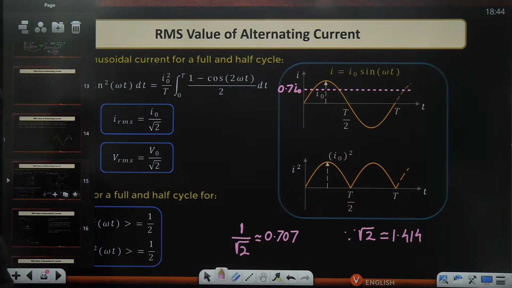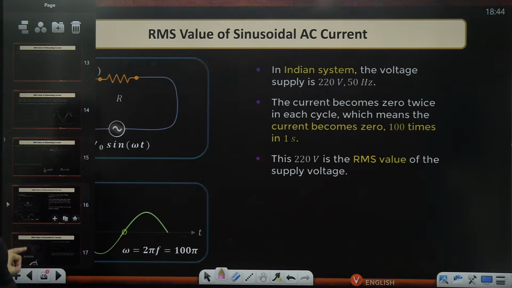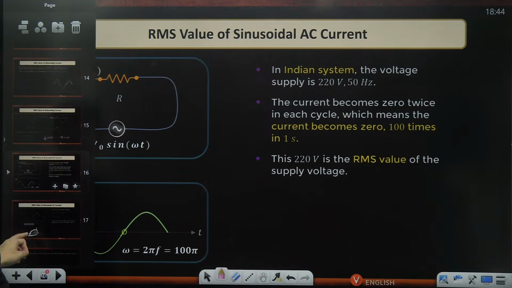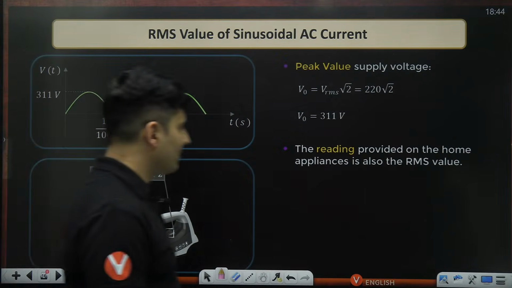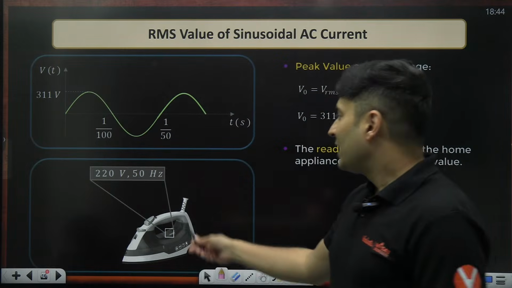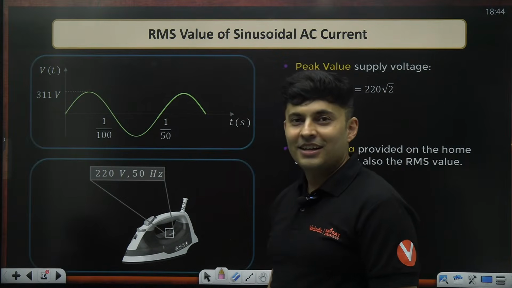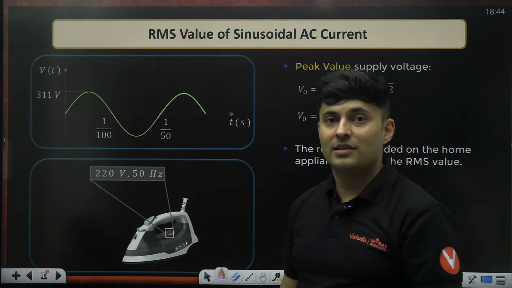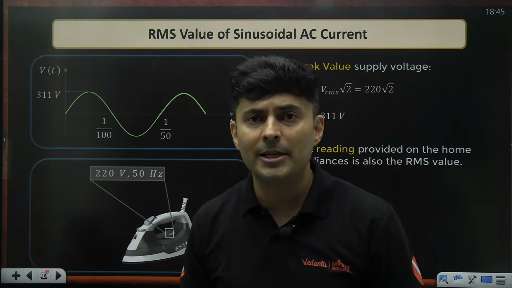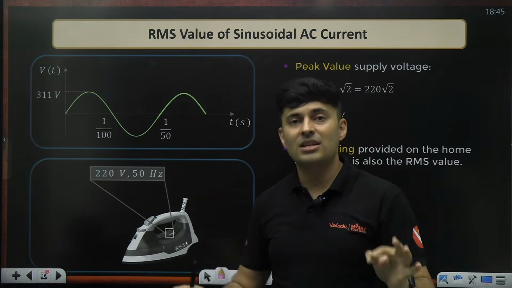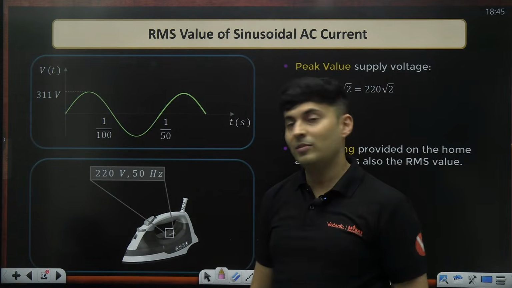Now coming to the point where we spoke about this particular appliance: that 220 volts, my dear, is always RMS. Any device, they never mention the maximum value. They always mention RMS. Keep that in mind.